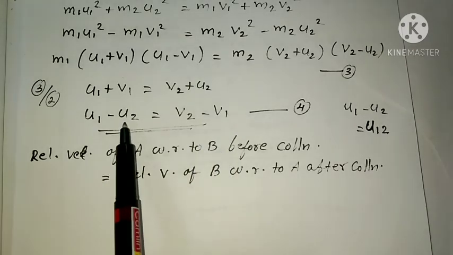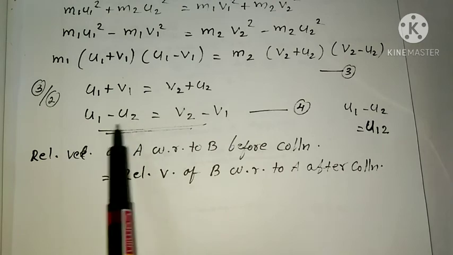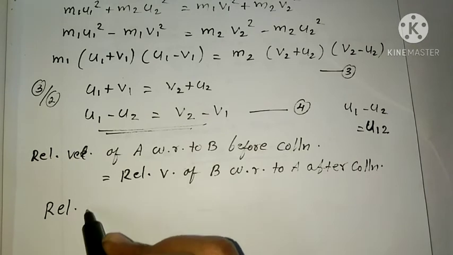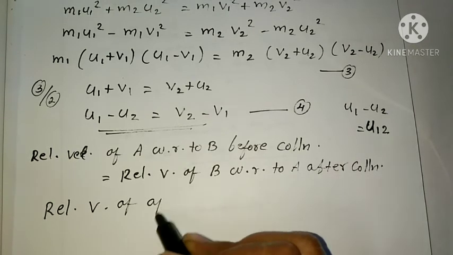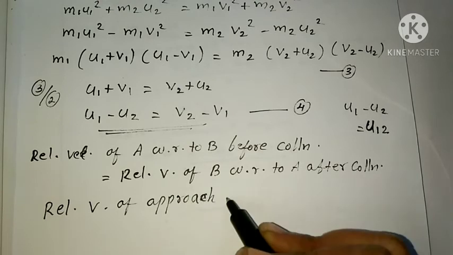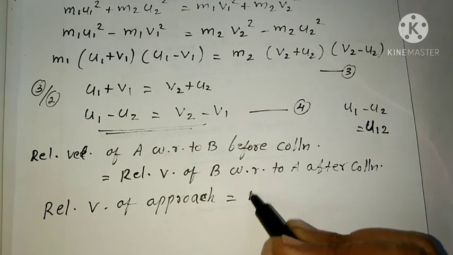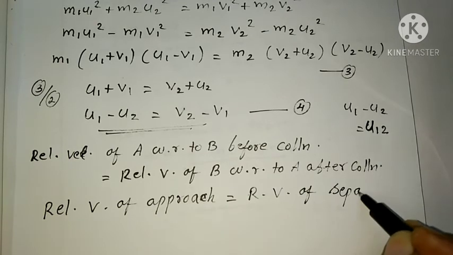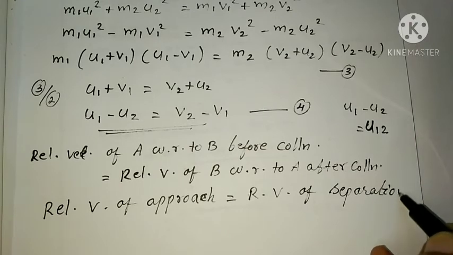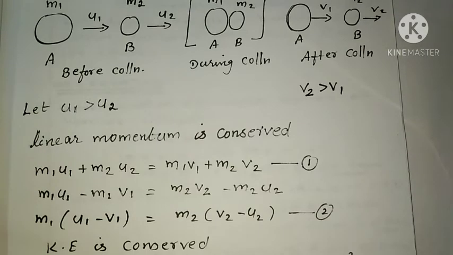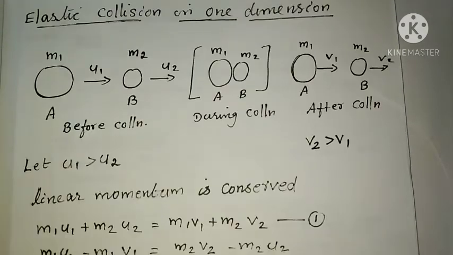And this u1 minus u2 we can also write as relative velocity of approach, that is equal to v2 minus v1, relative velocity of separation. So what is relative velocity of approach? When the two bodies approach for the collision.